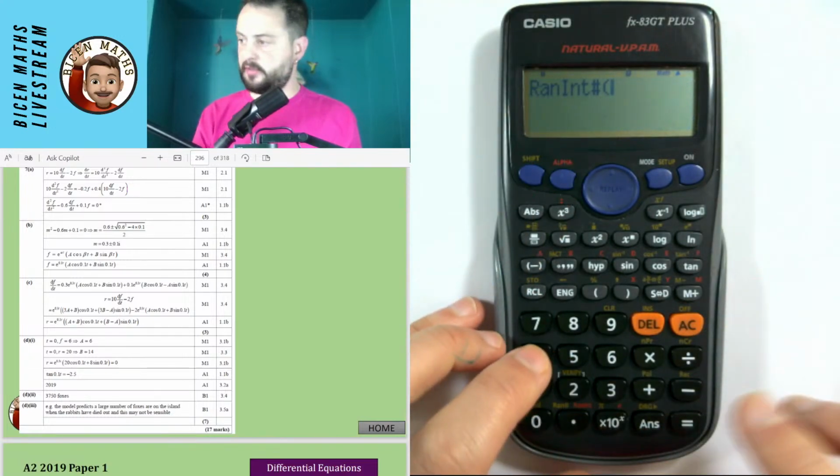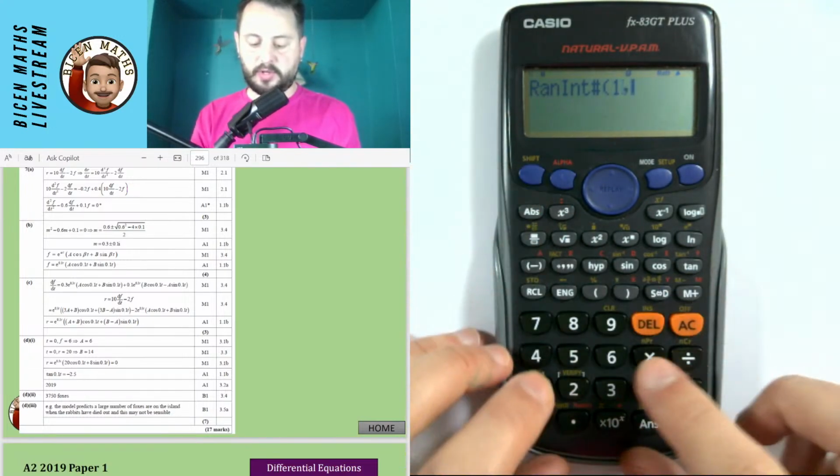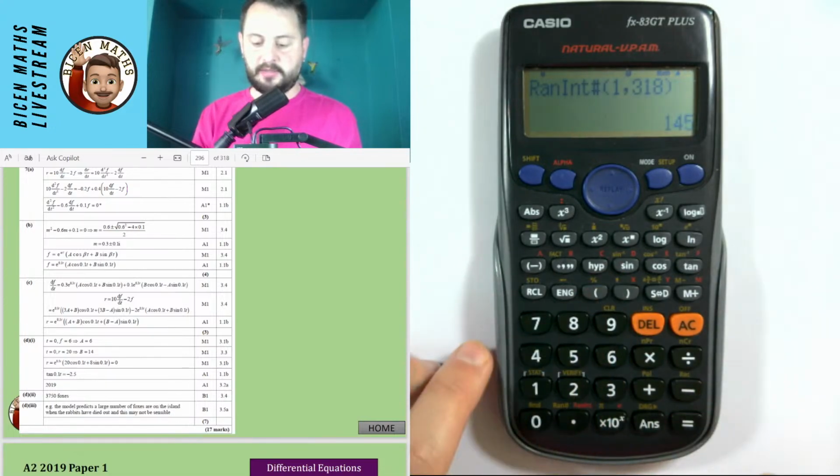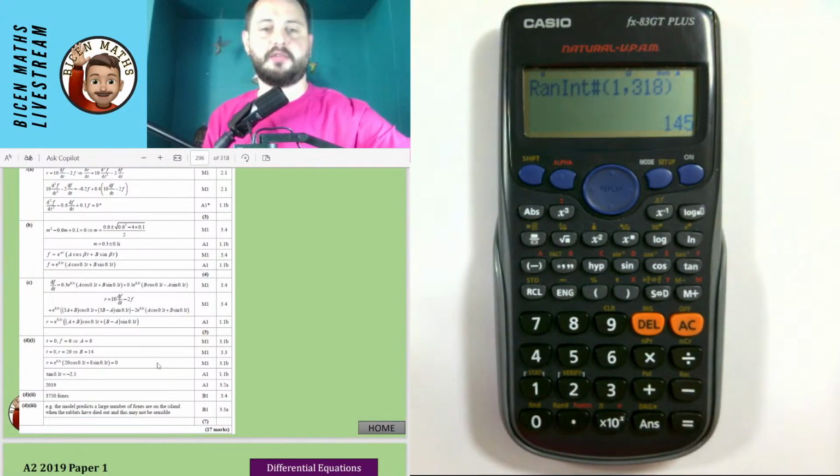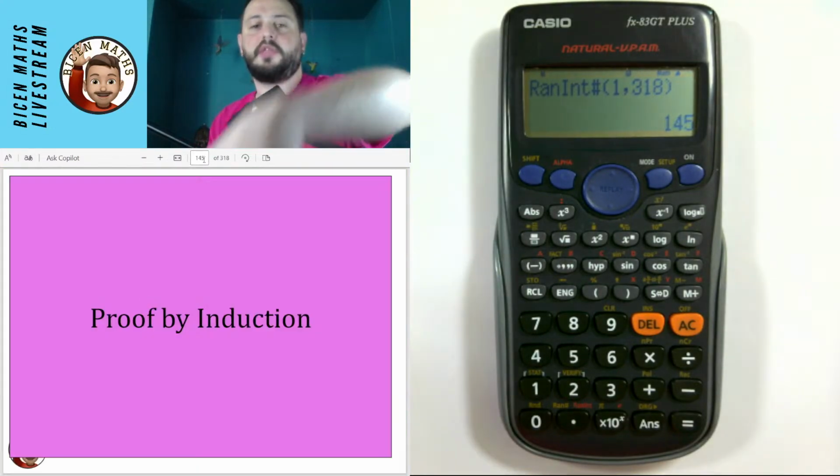Okay, so thank you for pointing out the error there, but we're going to go now between 1 and I think it was 318. See what we've got, 145. Hopefully that's a little bit easier than that one that we just did, because that was one of the last in the whole thing that we had.